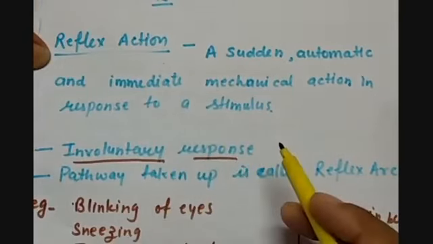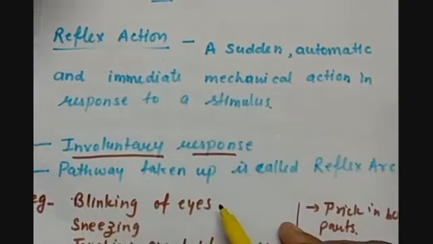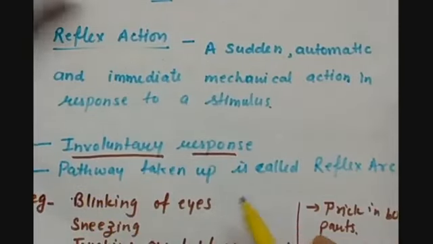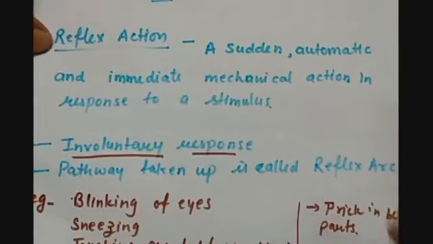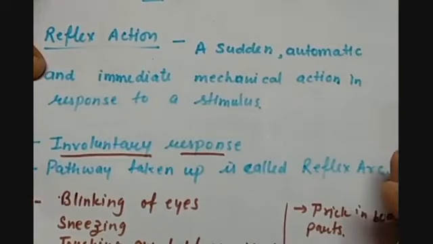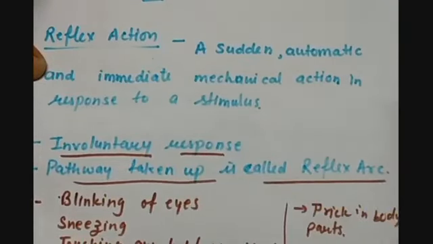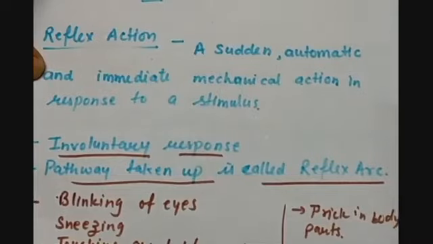We are not controlling it by ourselves, and the pathway taken by the stimulus to reach the spinal cord, where the message is interpreted and comes back with the help of motor neurons to the effectors, is called the reflex arc. So the diagram in your NCERT book showing the reflex arc is the pathway taken by the impulses.